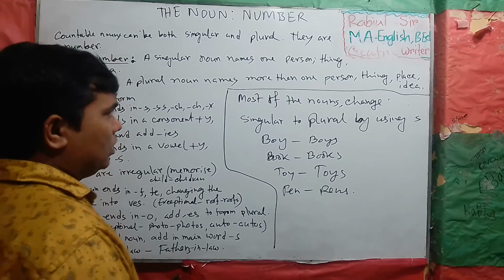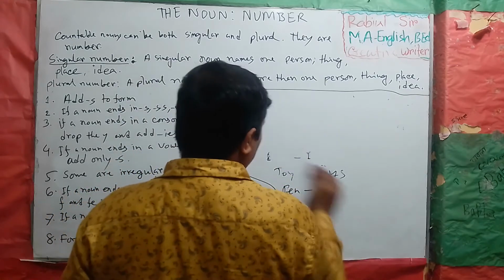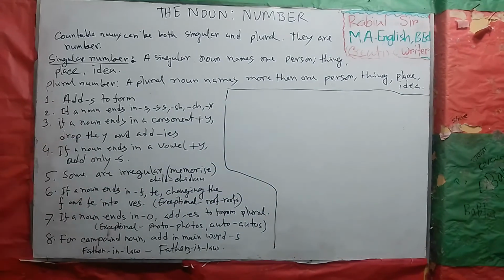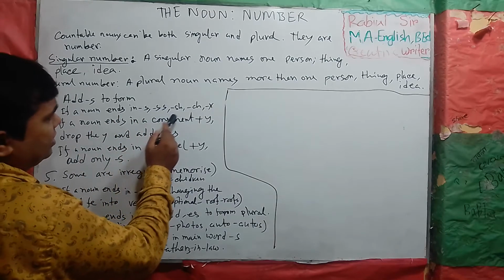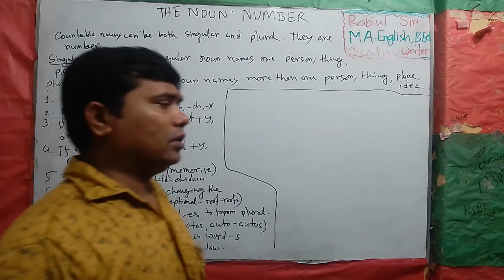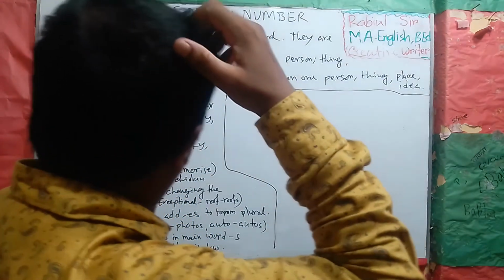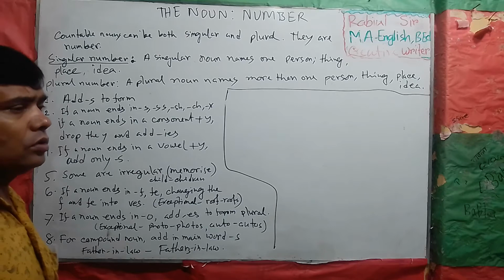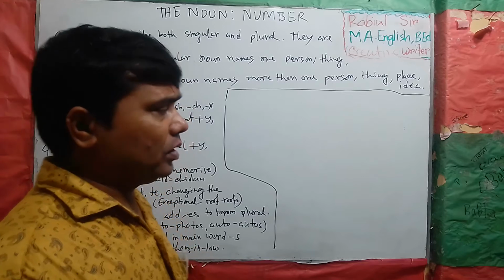Then the second rule. If a noun ends in s, ss, sh, ch, x, when we see a noun ending like this, then we have to change it by using es.